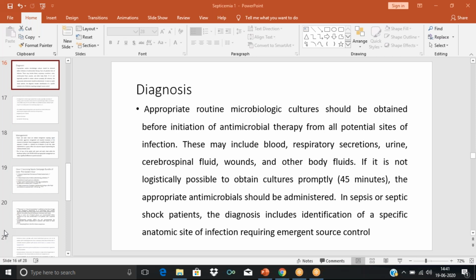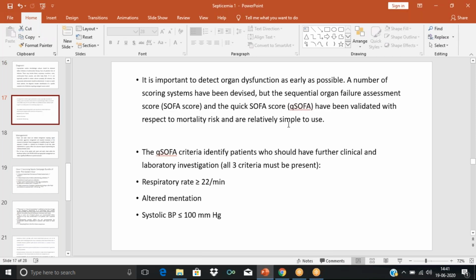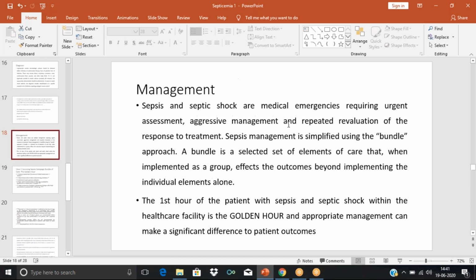One is mainly the microbiologic culture of the particular site, especially if we need to identify the potential source of infection. So that has to be done. Then the preliminary tests can be done. Then procalcitonin level can be assessed. Then we have some scales, such as the SOFA score and quick SOFA score. These are used to assess organ failure. So these are some of the diagnostic approaches for septicemia or septic shock.